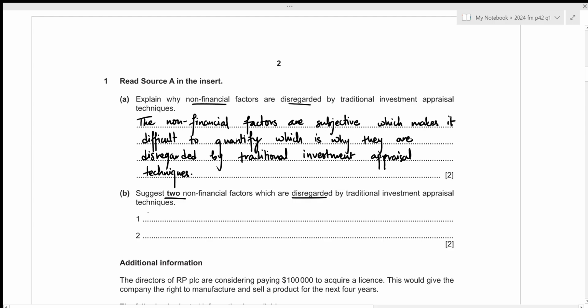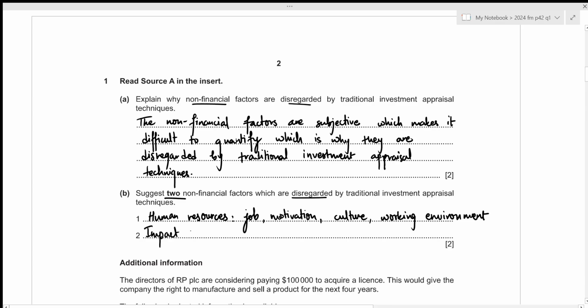Let's write it down. So human resources, such as job motivation, culture, as well as working environment. The second one will be the impact of the project on the environment.